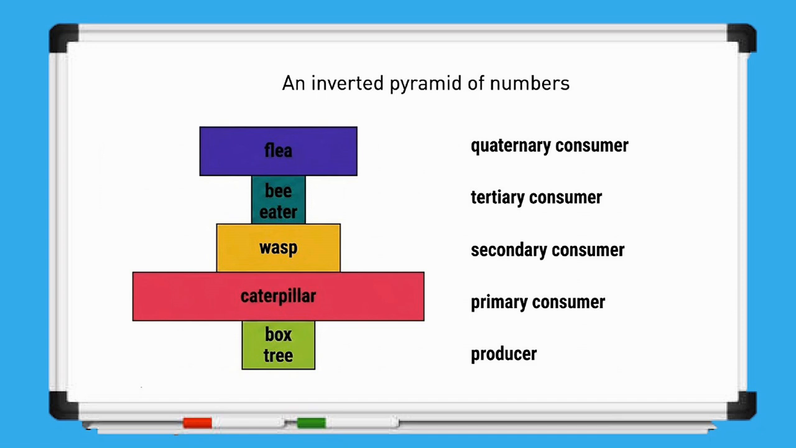The second diagram shows an inverted pyramid of numbers. Here, a single box tree acts as the producer and provides food for many caterpillars. The caterpillars are eaten by wasps, which are then preyed upon by bee-eaters. At the highest level, fleas live as parasites on the birds, resulting in a large number of tiny organisms at the top of the pyramid. This example demonstrates that pyramids of numbers are not always pyramid-shaped because one large producer can support many smaller consumers, and parasites can greatly increase the number of organisms at higher trophic levels.